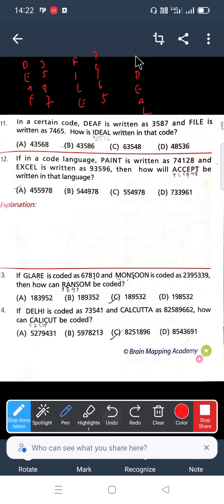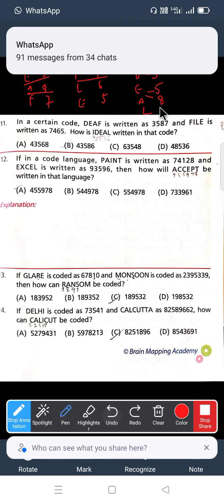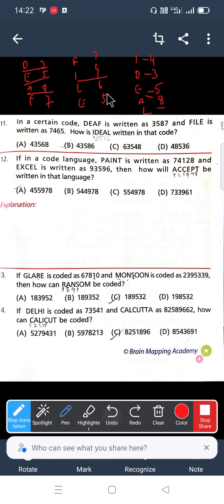Now when you observe here, I will be here, see 74. That means for I you will give 4. For D, from the first set you can take D as 3. From the first set you can take E as 5. So 4, 3, 5. A will be here 8 and L will be 6. So 4, 3, 5, 8, 6. Option B. 11th one is option B.